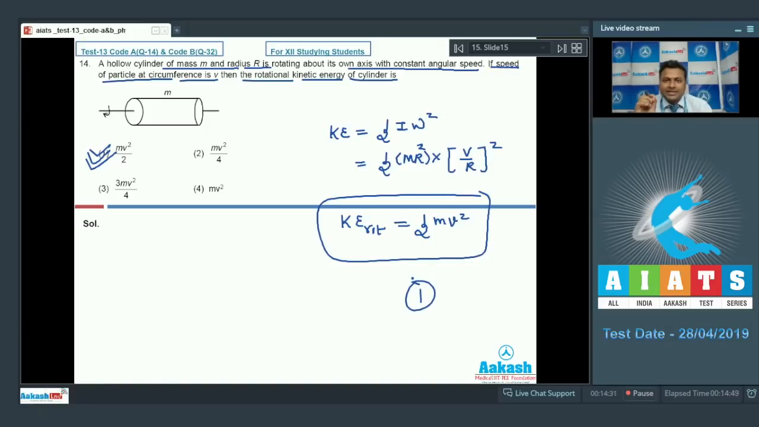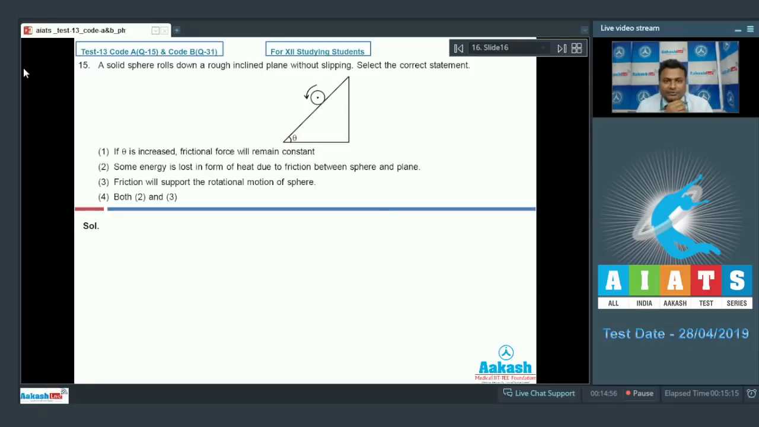Now move on to the next, that is number 15. Here is question number 15, everyone. A solid sphere rolls down a rough inclined plane without slipping. Select the correct statement. So the situation is of rolling. The question belongs to system of particles and rotation. Now this is the body rolling down. Forces acting: its weight mg